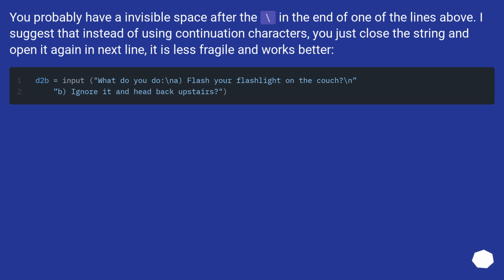You probably have an invisible space at the end of one of the lines above. I suggest that instead of using continuation characters, you just close the string and open it again in the next line. It is less fragile and works better.